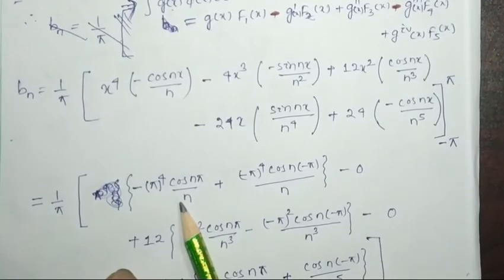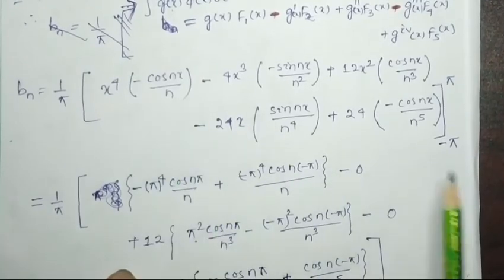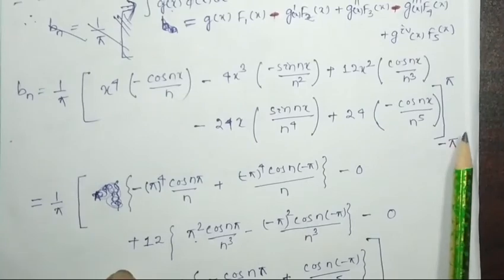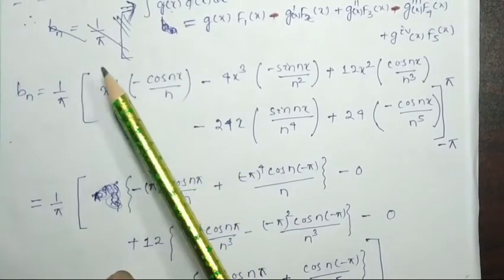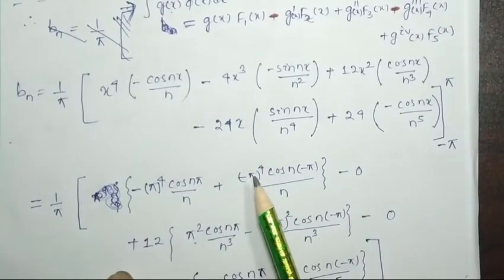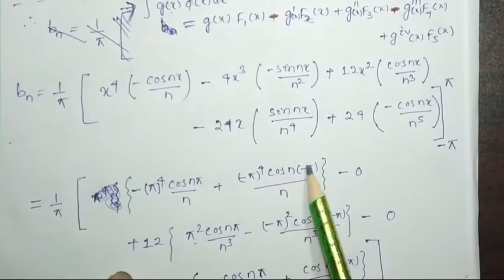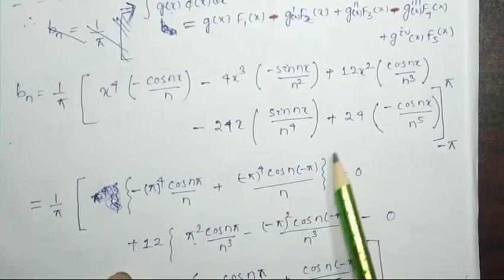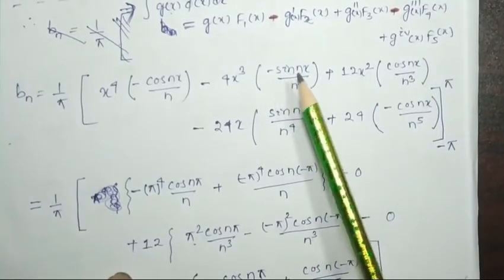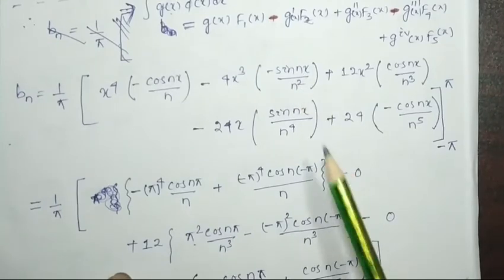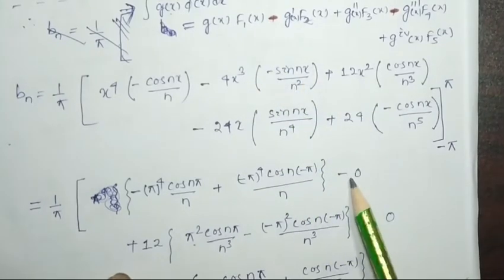Minus of the lower limit, it is already minus, so it will be plus. Instead of x we put minus pi to the power 4 cos n minus pi by n. Since it is sine, the sine of any multiple of pi is 0, so this term will be cancelled out, meaning 0.